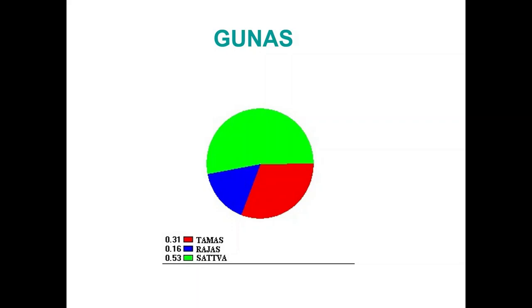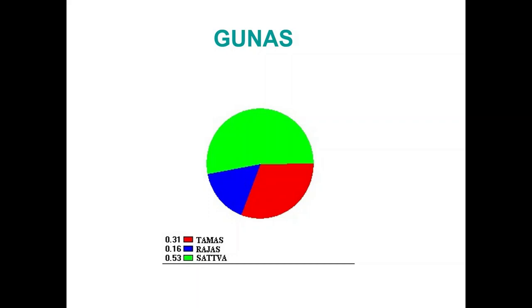This allows us, with some confidence, to calculate the ratio of balance in the body and look at the frequency distribution circle from a new angle. From this point of view, the influence of the dorsal branch of the vagus reflects the manifestation of the tamas guna.